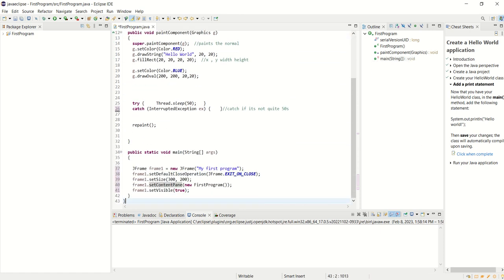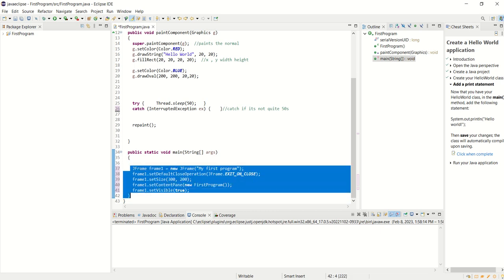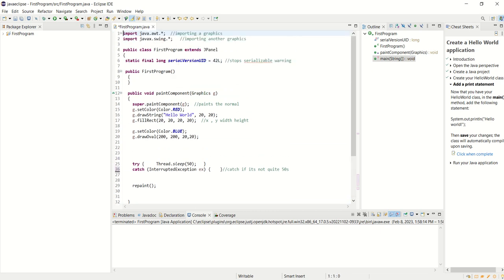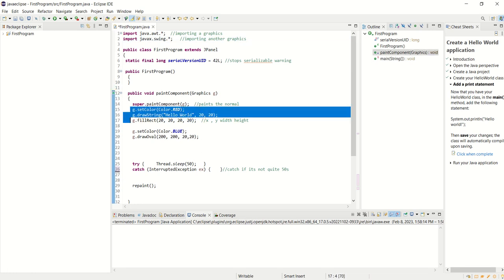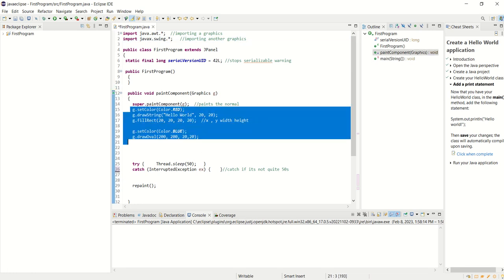There's a lot that you don't have to deeply understand. You don't have to really understand this yet. The real work we're going to be doing at first is this. We're going to play with the paint. So can we draw different things? And that'll be our challenge. So the shell around it is just the way we do the thing in Java, and we'll learn more about it as we go through.